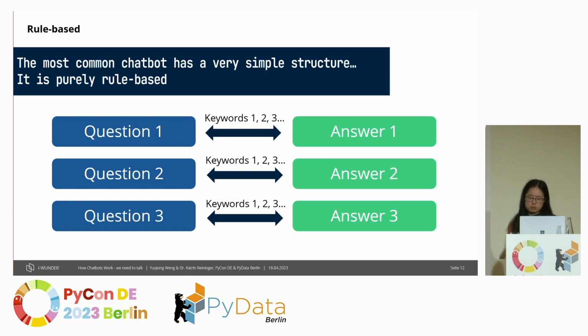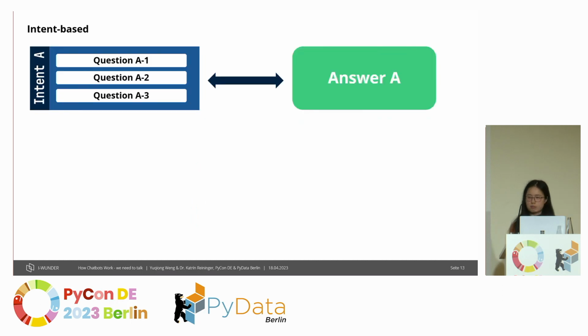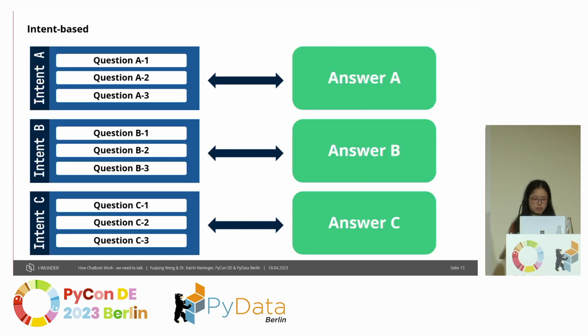A rule-based chatbot is suitable for customer service and use cases where we have a limited number of questions. But if we now want to add more functionalities to the chatbot, it is not so optimal. Luckily, we have another solution, which can help us reduce the complexity when we define the rules.